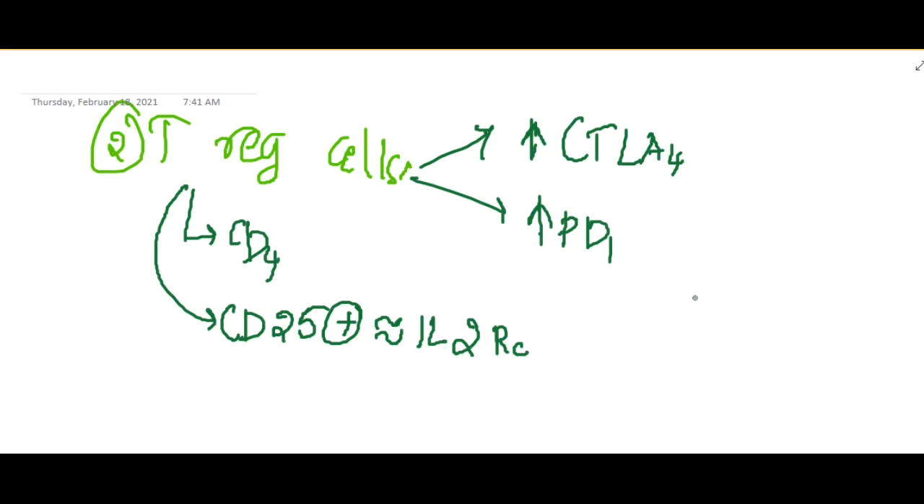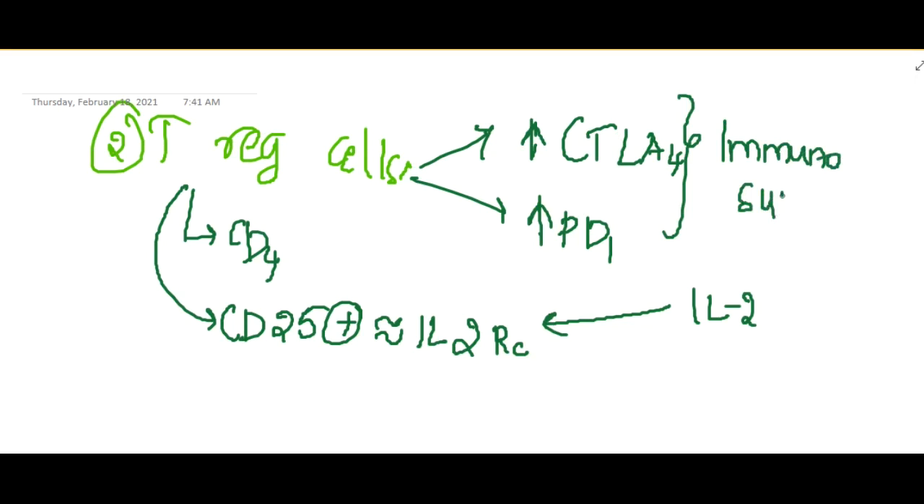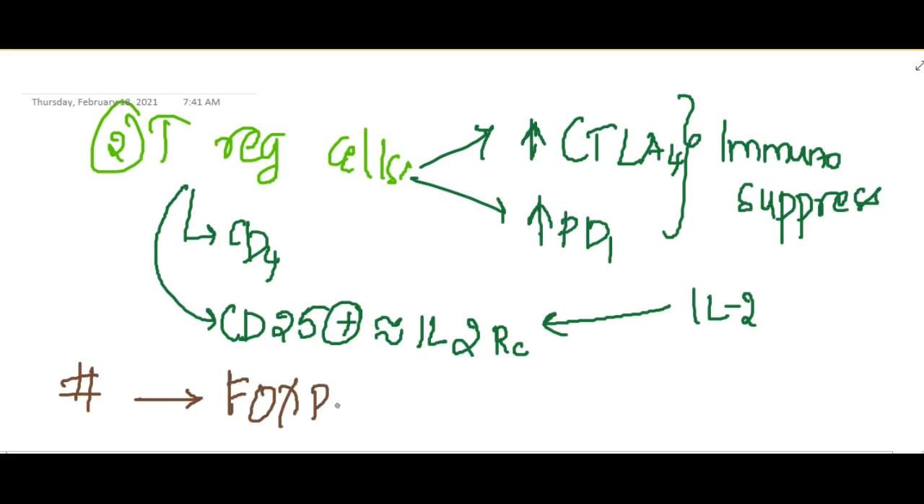Now interleukin 2 will come and bind to this interleukin 2 receptor, or CD25 receptor, and the cell gets activated. Once these T cells are activated, they increase the production of CTLA4 and PD1. These two cause immunosuppression and do not cause activation of the cells. As a result, this will regulate the immune response. This whole thing is controlled by the FOXP3 gene.